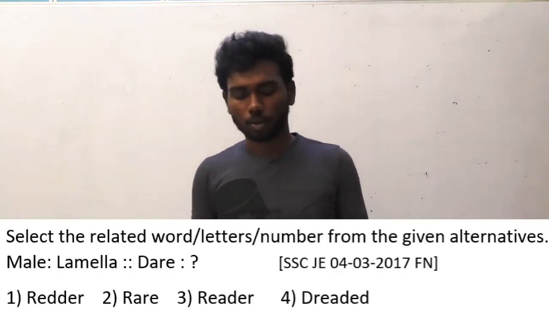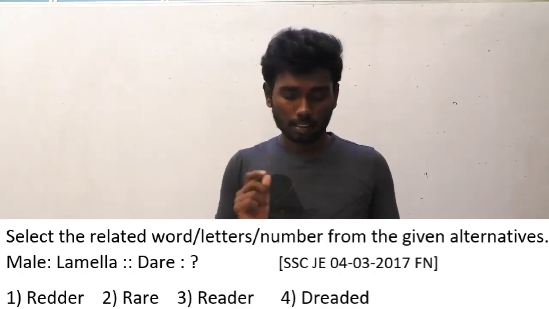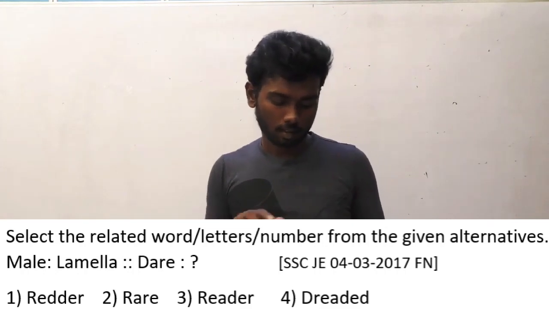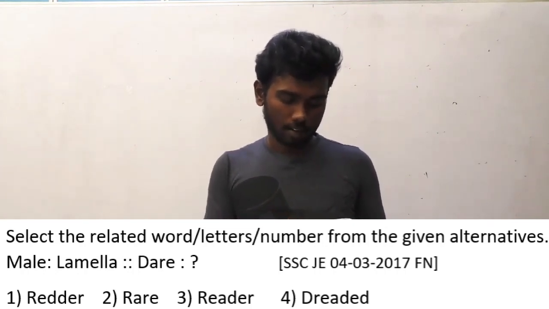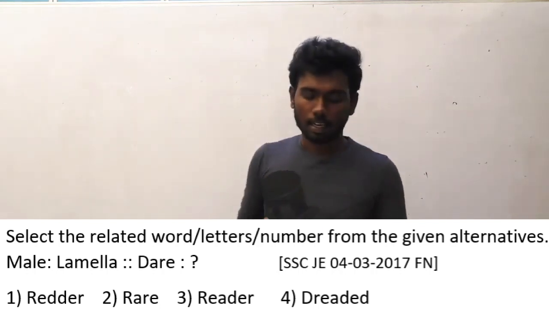The first thing to note is that lamella contains male in it. Like that, check the option which contains dare in it. Obviously, reader has dare in it, and dreaded has dare in it. Both options contain dare.